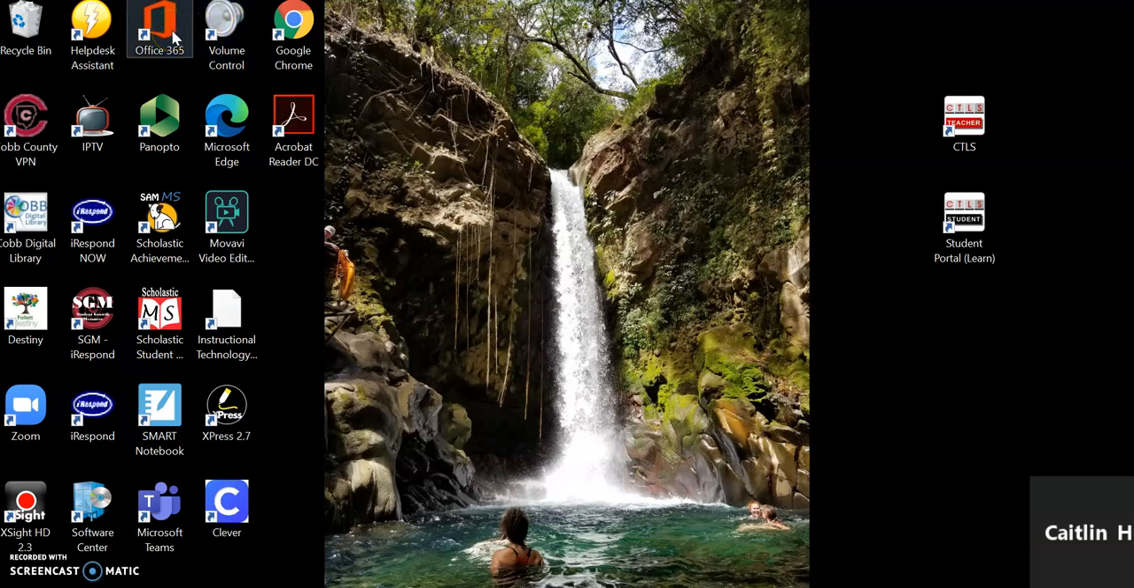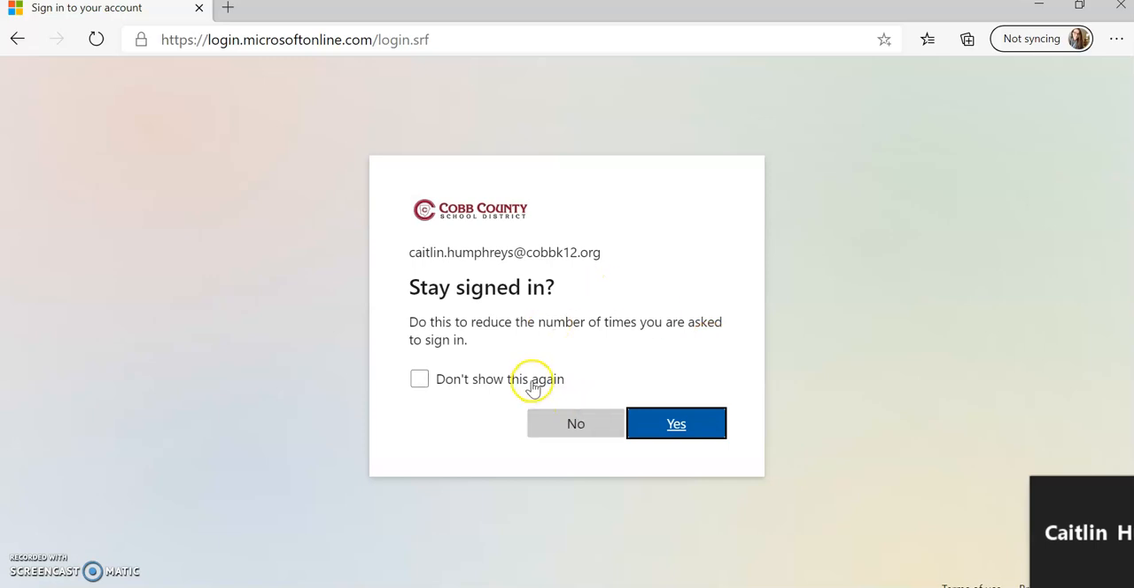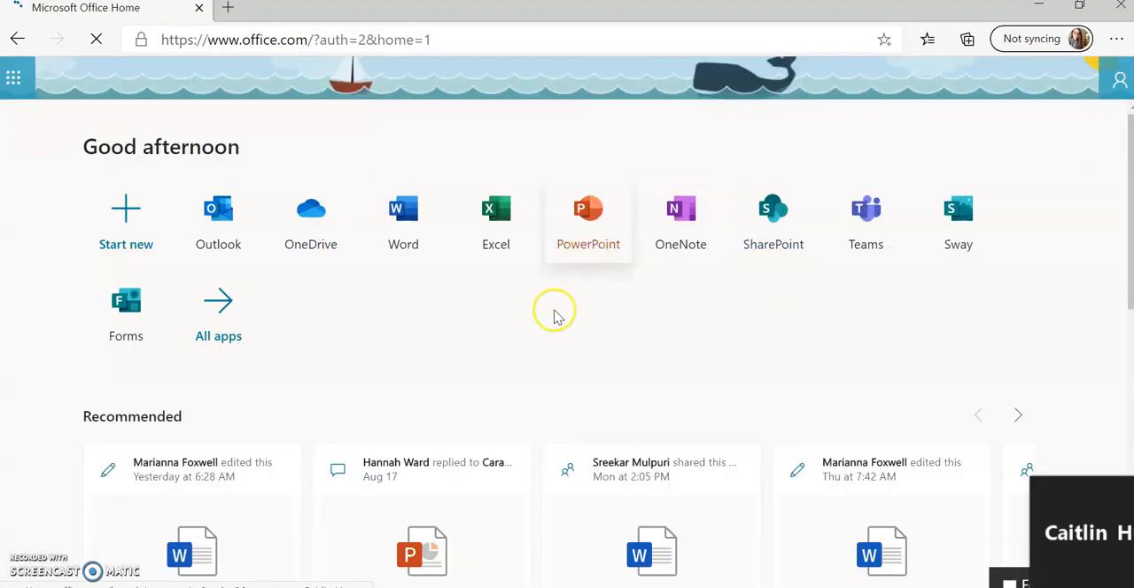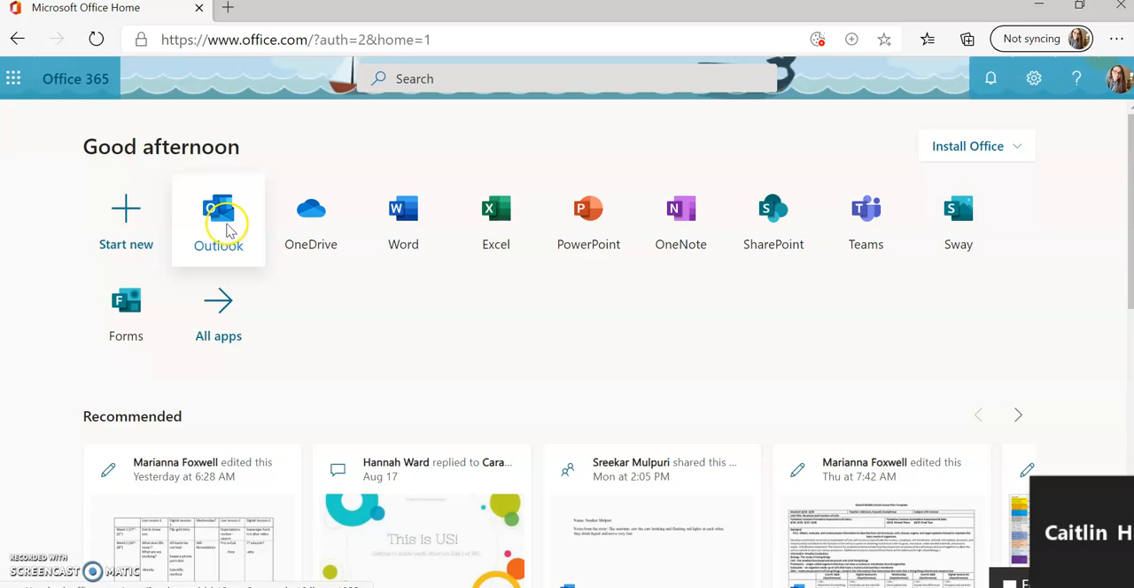We're going to either click this link if you have a county device. You should be able to click right there. Find your Office 365. Make sure you have first name last name at students.cobk12.org, the email that you use, and we are going to sign in. We're going to stay signed in. Don't show this again, but if you are on a community computer that you use with other people, you might not want to stay signed in.